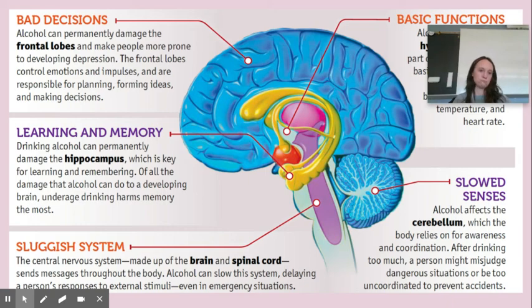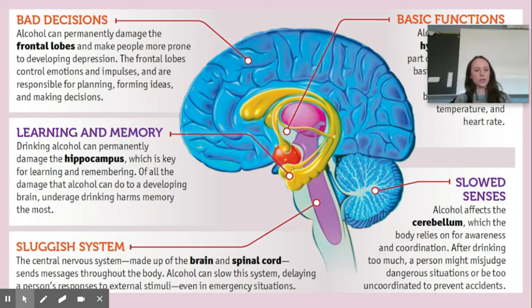So that's, and it also creates feelings of pleasure, just like an opioid does. All right, so this picture just shows other regions of the brain that are affected by alcohol and the effect on the rest of the body.